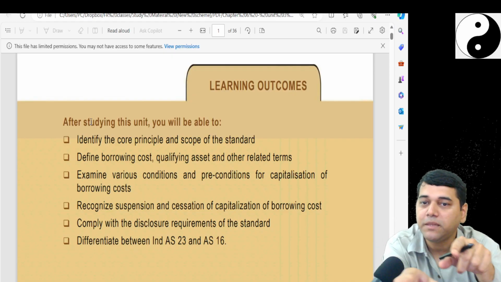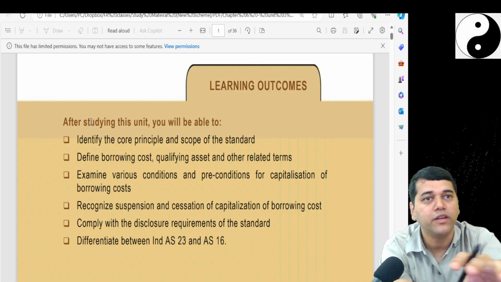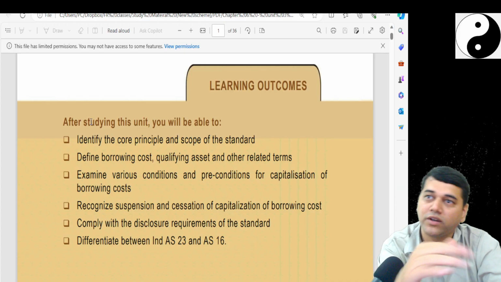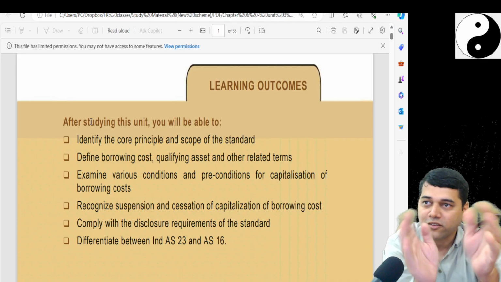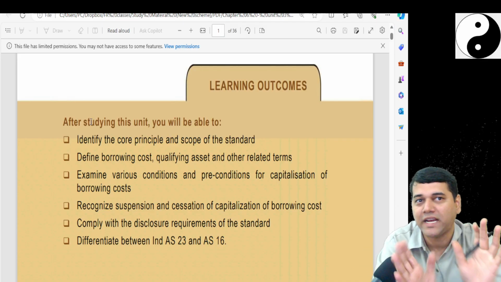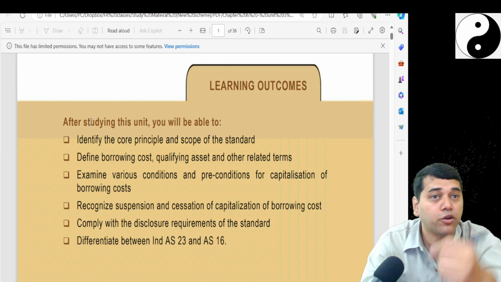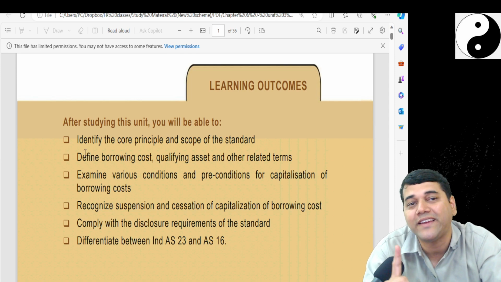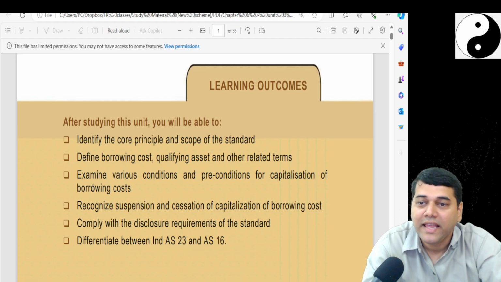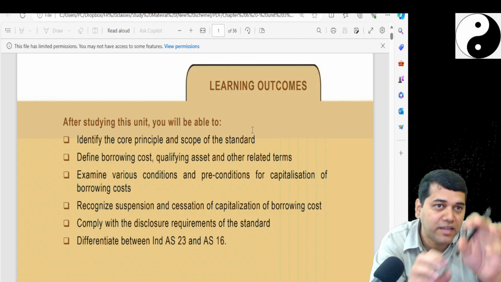Now, identify the principles of borrowing cost. Like, what does the borrowing cost include? What does it not include? That's the scope. So your job is just to identify it. Then define borrowing cost. Define is a verb for an L1. Examine various conditions. Examine means components.